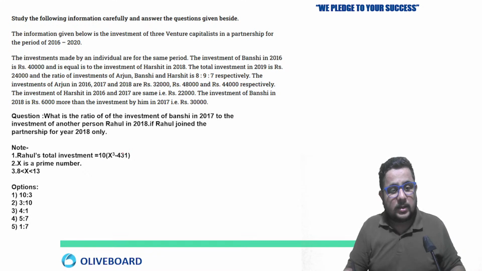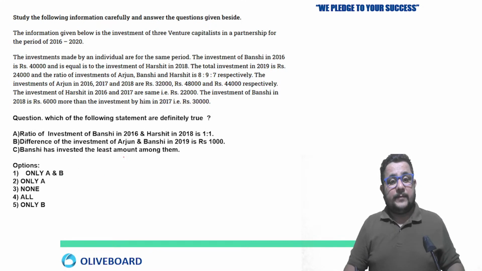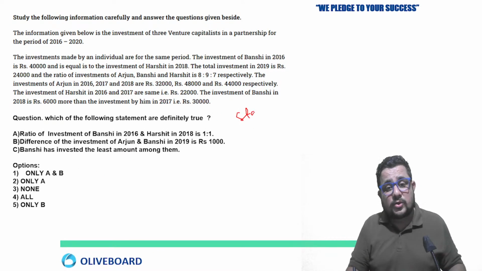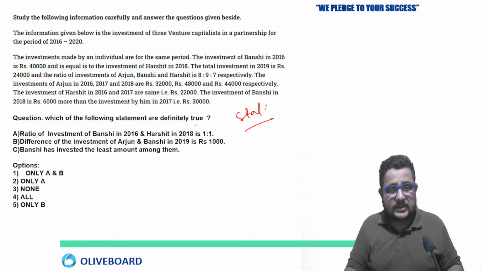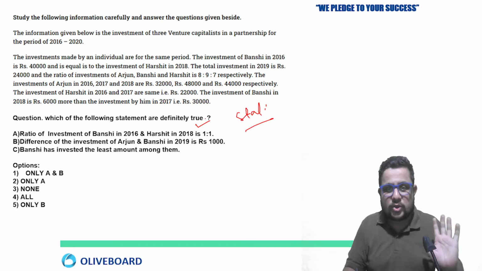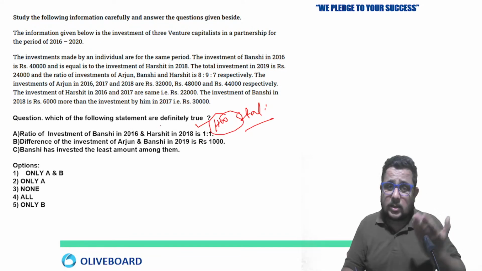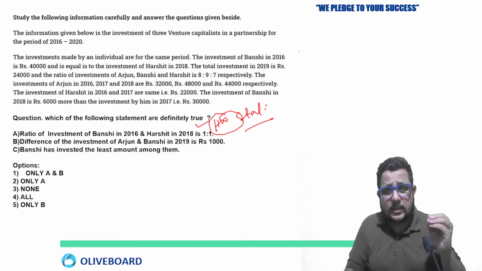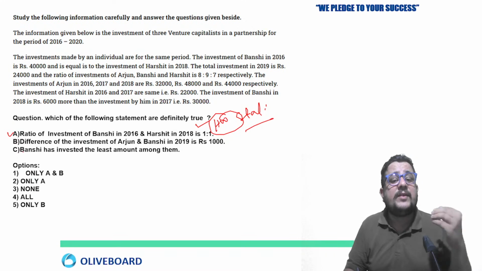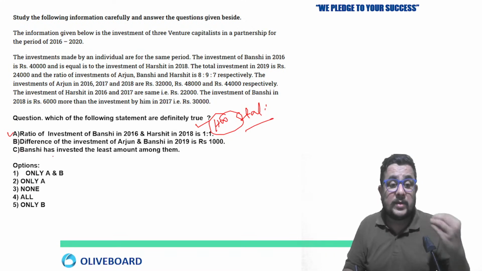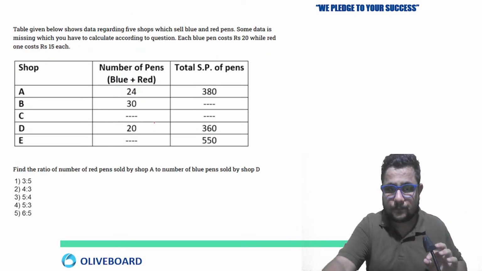Now this one, the same one repeated. Now, a statement verification question. Also you can see here it is statement based. We have done the same kind of question, the complete question. So this is also homework. You just have to verify the statements. We have the data, the details about each and every person. They have given some statements. You have to verify which are the statements that are definitely true here.